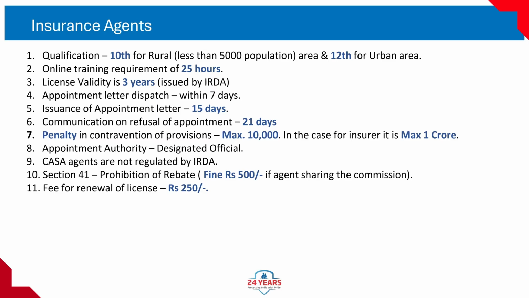7. Penalty in contravention of provisions, maximum 10,000 rupees. In the case of insurer, it is maximum 1 crore. 8. Appointment authority, designated official. 9. CASA agents are not regulated by IRDA. 10. Section 41, prohibition of rebate. Fine 500 rupees if agent shares the commission. 11. Fee for renewal of license 250 rupees.